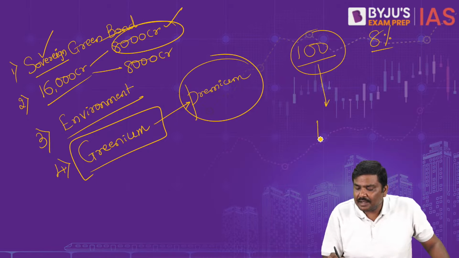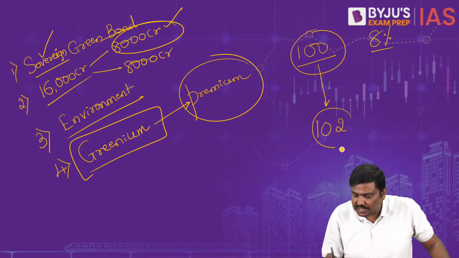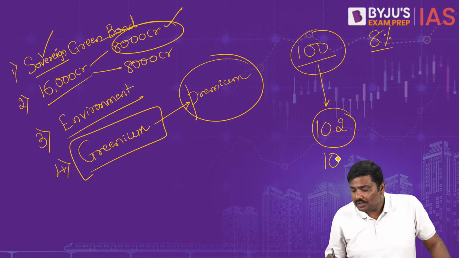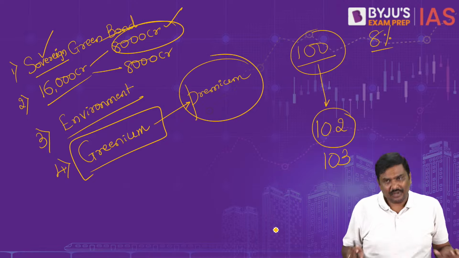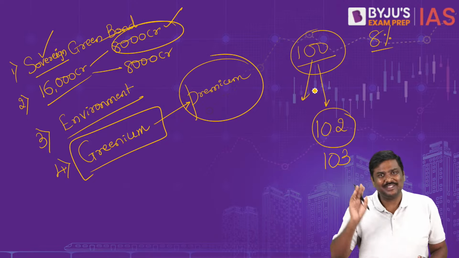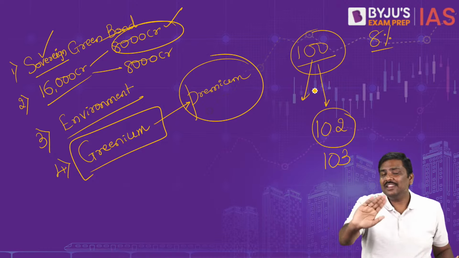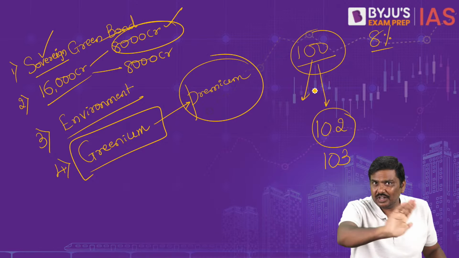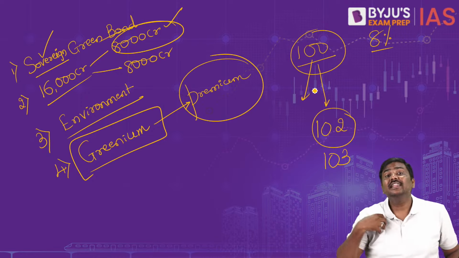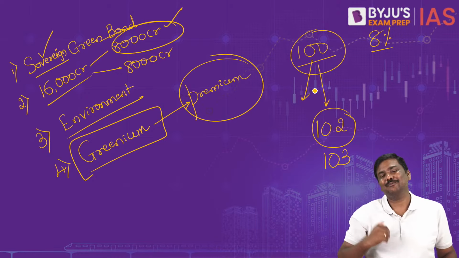Rather, they will sell the bond at 102 rupees, 103 rupees, etc., but guaranteed more than 100 rupees. If the value of the bond is, let's say, 100 rupees, when the issuer issues it, they will not issue it at 100, they will issue it at more than 100 rupees.